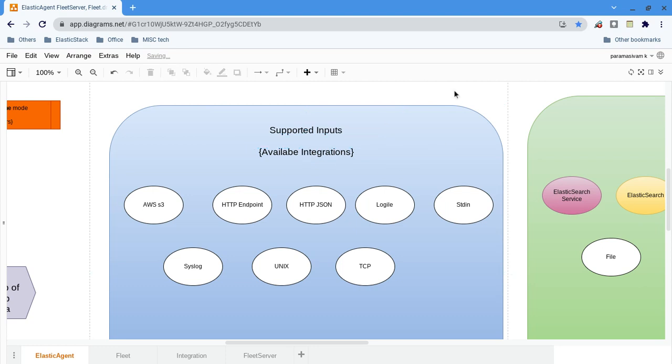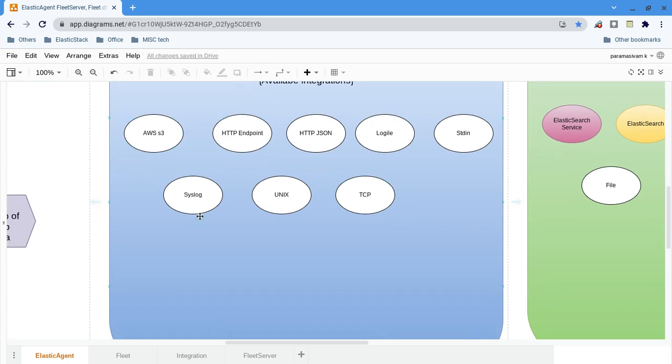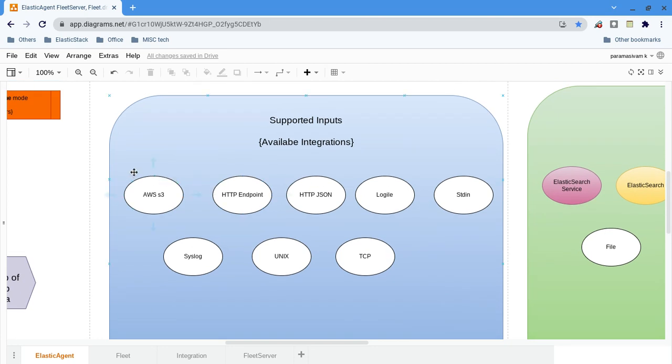So these are the different types of integrations available. Of course this list is very big, but I have put only a few things. There is a very big list online itself, so you can check whether a particular integration is available for you or not. That is what the supported inputs are.